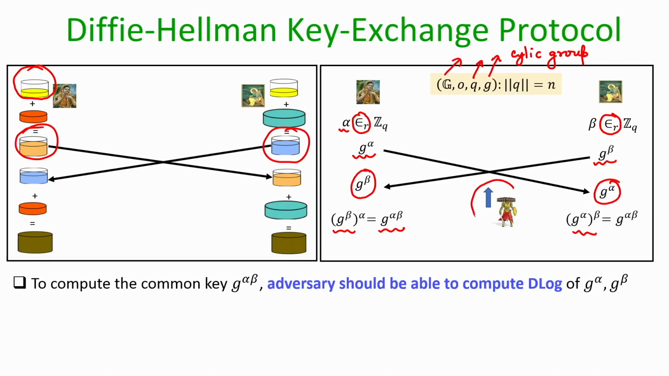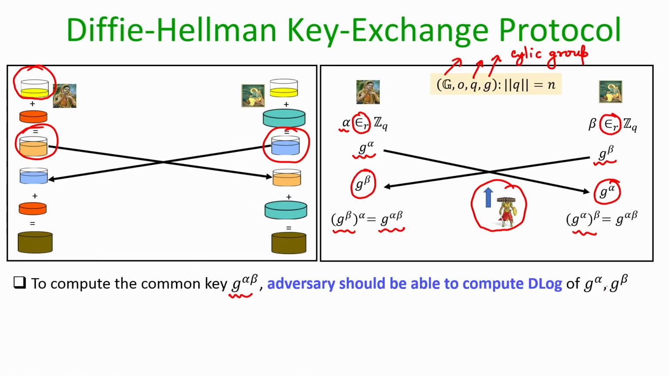But what about a third person, an attacker, an eavesdropper who has monitored the communication? Will he be able to compute g to the power alpha beta, because that is the common key which Sita and Ram are going to agree upon? Well, for the adversary to compute g to the power alpha beta, he should know alpha or beta, right, because if any of these two values is learned by the attacker, he can easily compute g to the power alpha times beta.